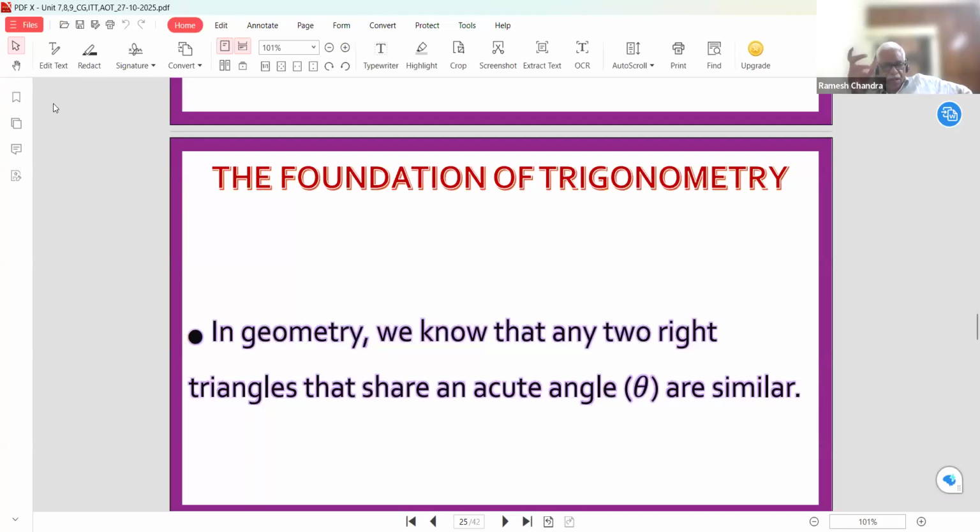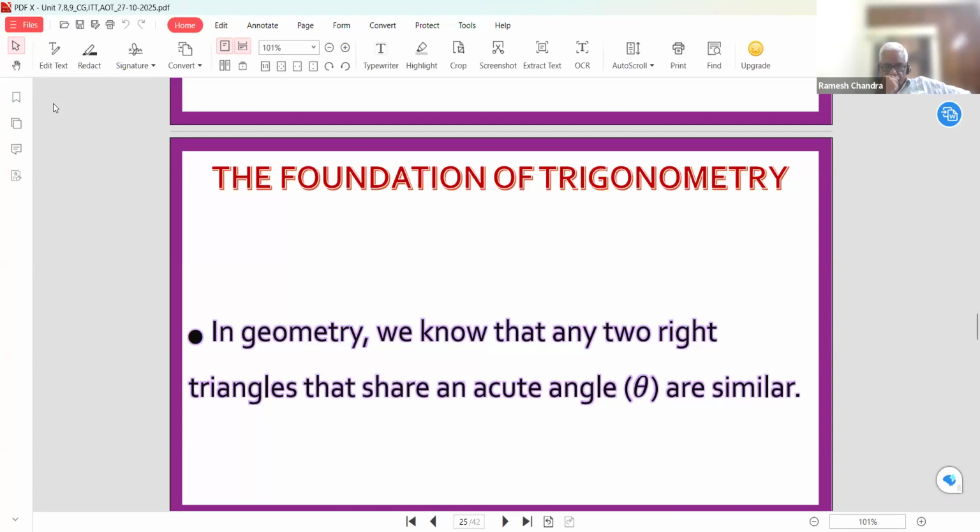Now, why do we take two right angle triangles? This is very important. If we take two right angle triangles, one angle is 90 degrees and the other two angles are acute angles. We take one of the acute angles, suppose it is theta. If theta is equal in both triangles and the 90-degree right angle is equal, then the third angle will also be equal.